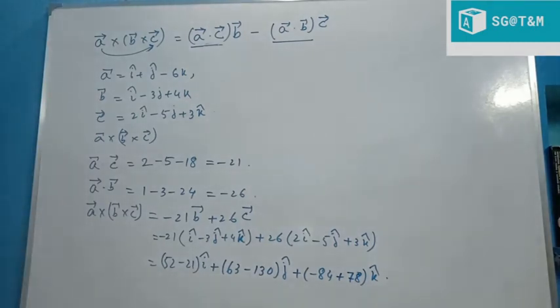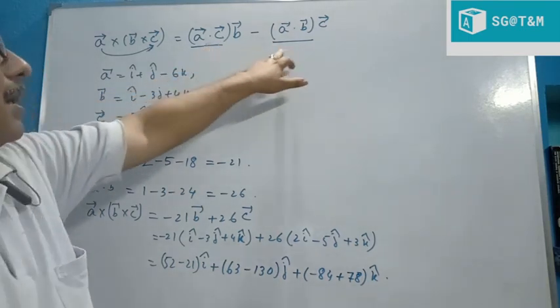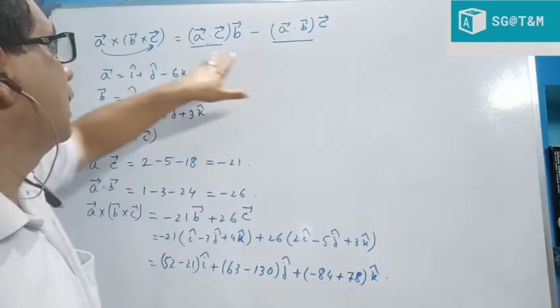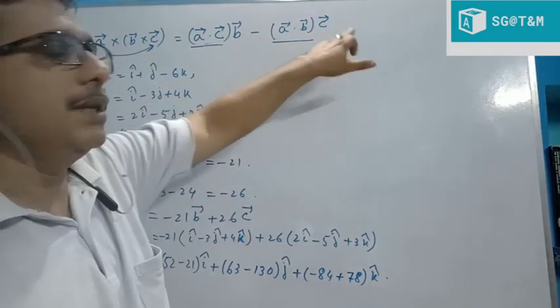That's it. If the question is to find A cross B cross C, you have to find A dot C first and A dot B, then A dot C times B minus A dot B times C.